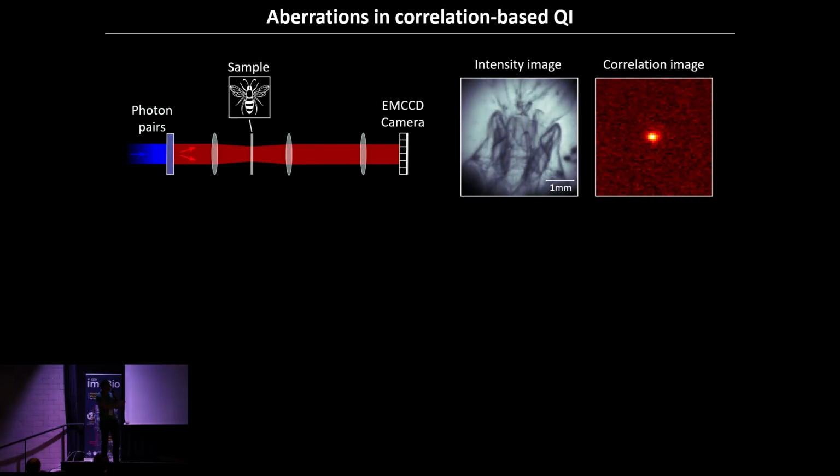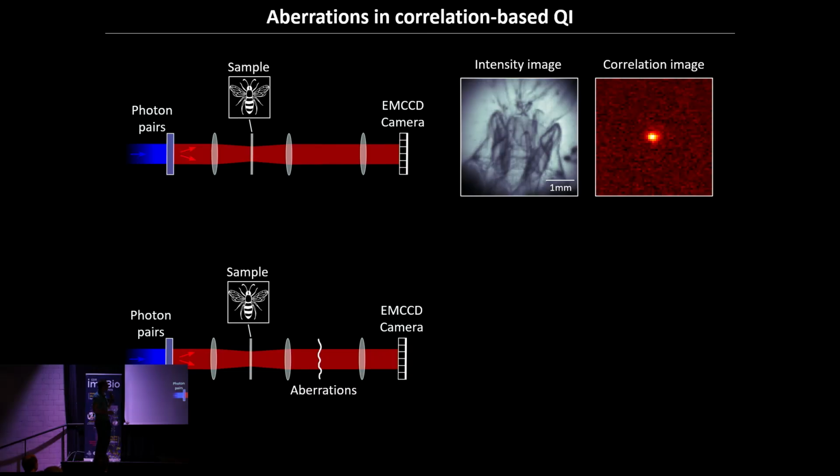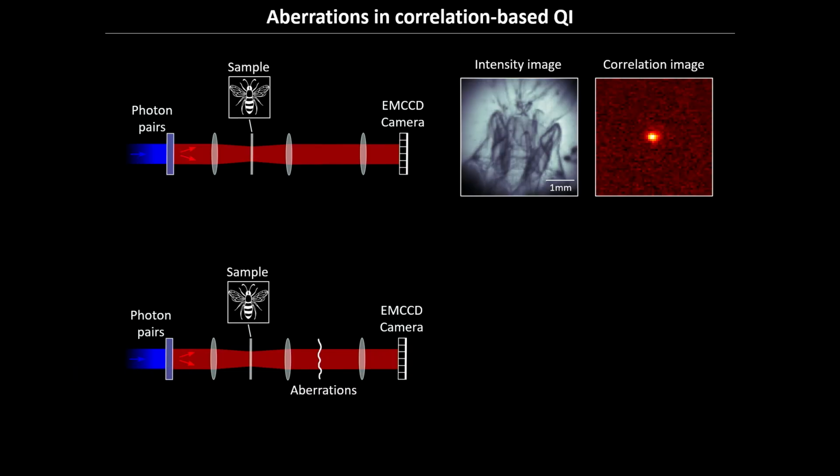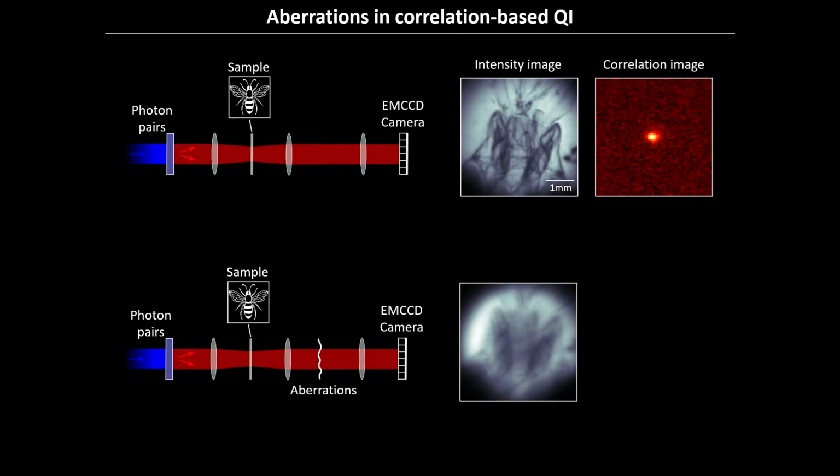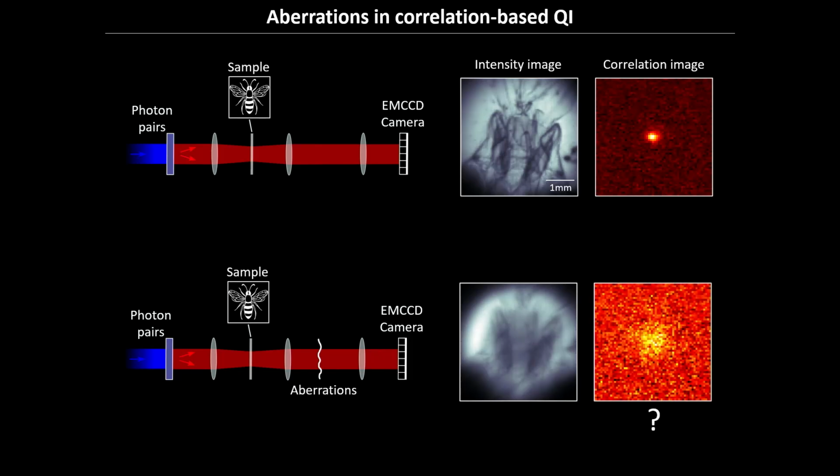Okay? If you send just classical light onto that, you don't get these things. You will get just something flat. Photons are uncorrelated. In that case, they are strongly correlated, so you have this peak. So we can measure that in our system. Now let's put some aberration in the imaging system, very simply again. As expected, you have a blurred image at the output, no surprise. What is even more interesting is that you also have a spread and a decrease of the correlation peak.